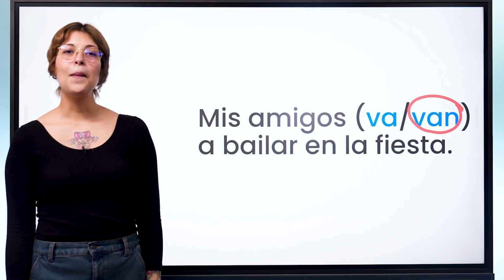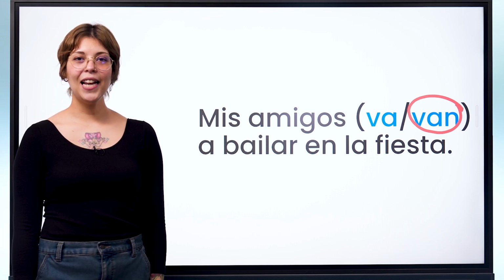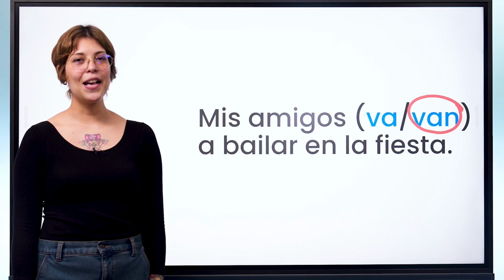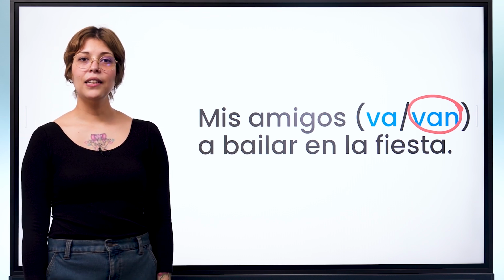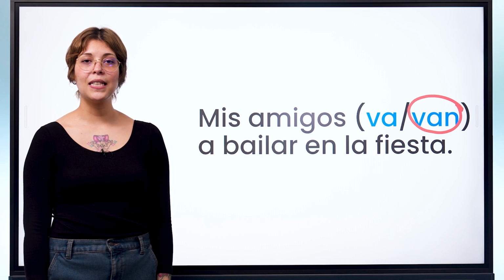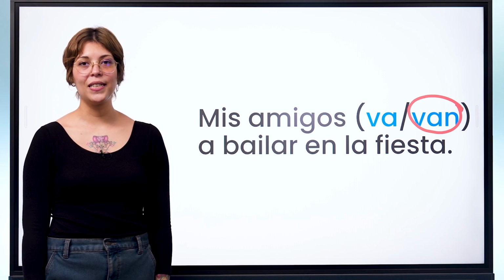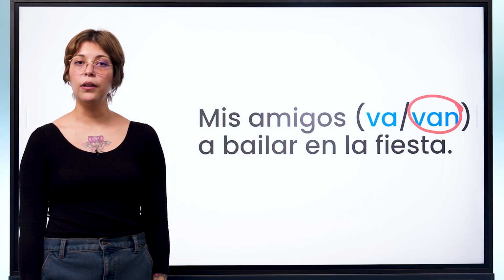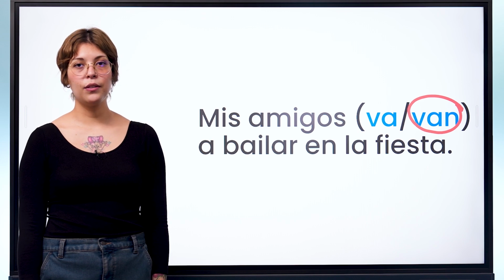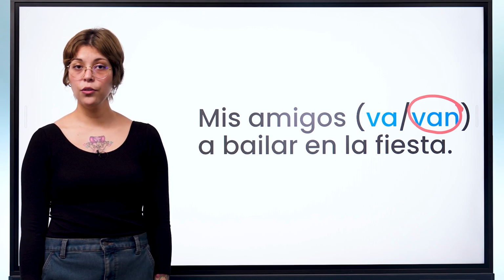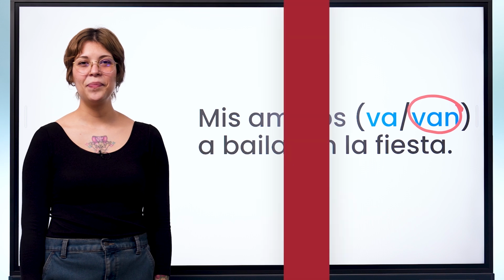Van. Mis amigos van a bailar en la fiesta. My friends are going to dance at the party. Van is used here because the subject is mis amigos, meaning my friends, which is third person plural, and van is the correct present tense form of ir, for ellos or ellas, meaning they.